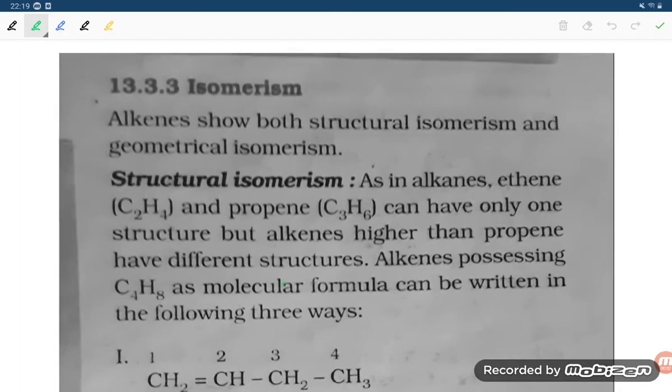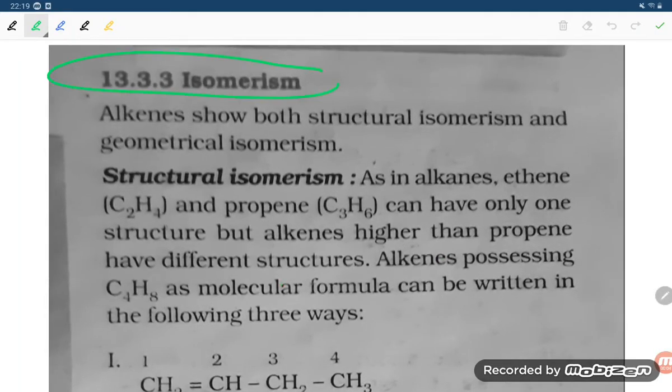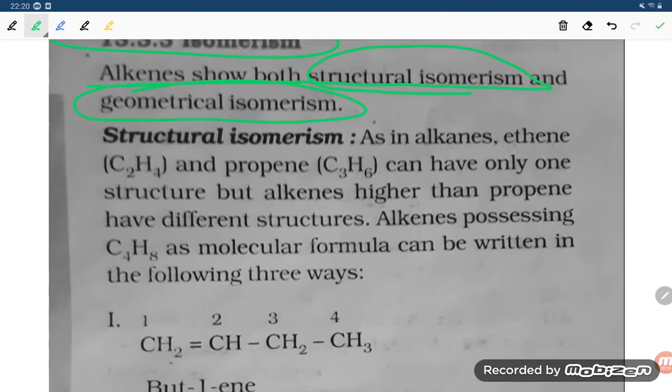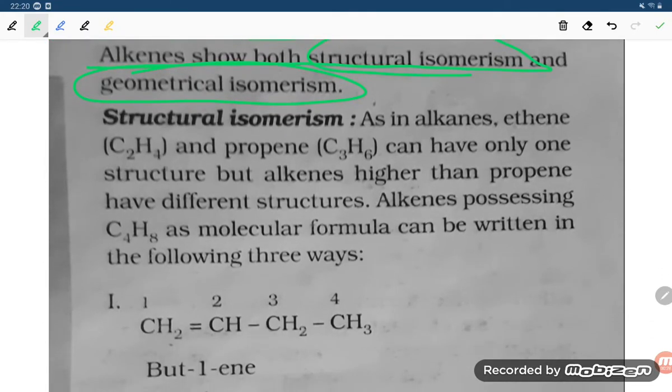Hello students, let us try to understand the concept of isomerism. So what is isomerism? Isomerism means the same molecular formula but different structures. Alkenes show both structural isomerism as well as geometrical isomerism. Structural isomerism means there is a difference in the structures.